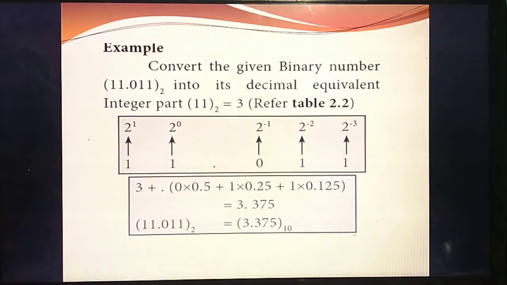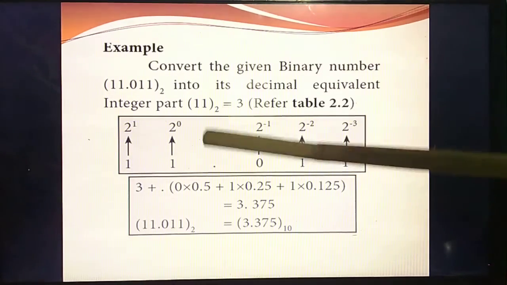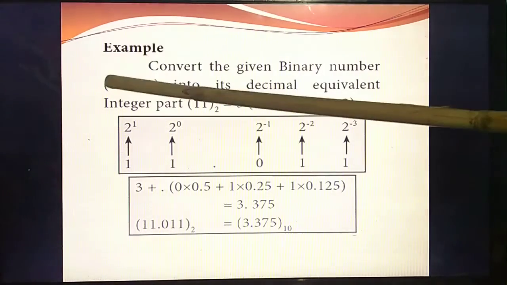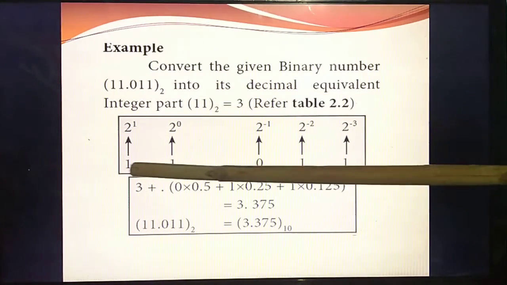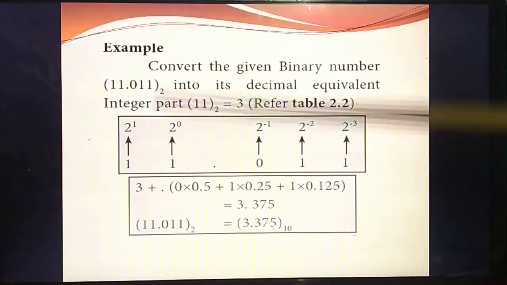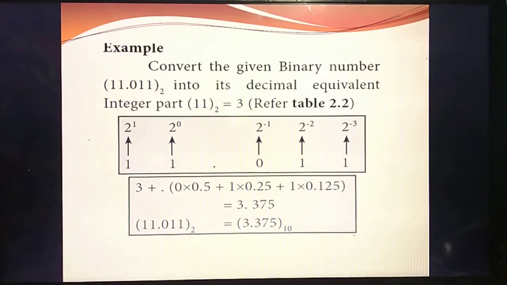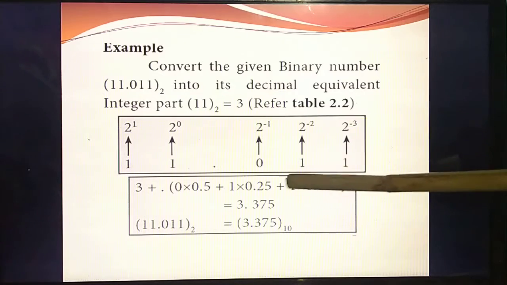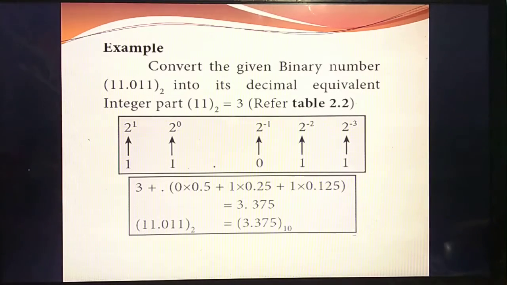Okay, have you all written? Yes. Listen carefully. What's the next step? Afterwards you write the given number as it is. What is the given number? 11.011. So leave some spaces and write, then only it is very easy for you to understand. 1, space, 1, point, 0 1 1. Okay.